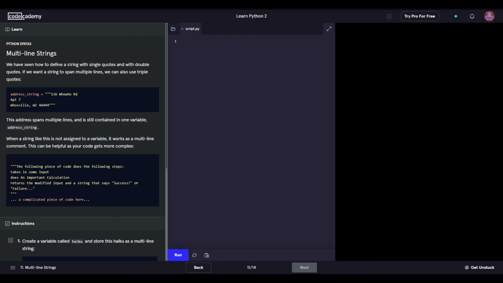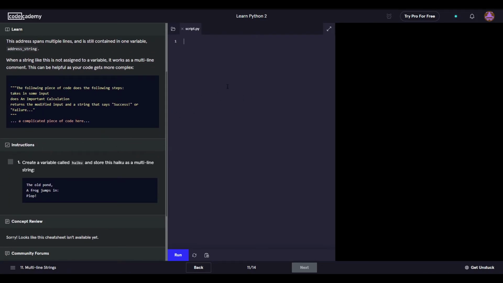All right, so multi-line stringing. What's going on here? The variable address string equals whatever. What is this? Oh, I see. You want to include quotes in your string.